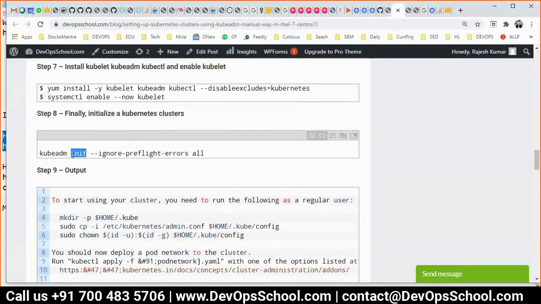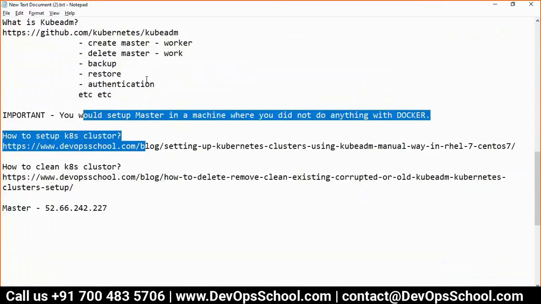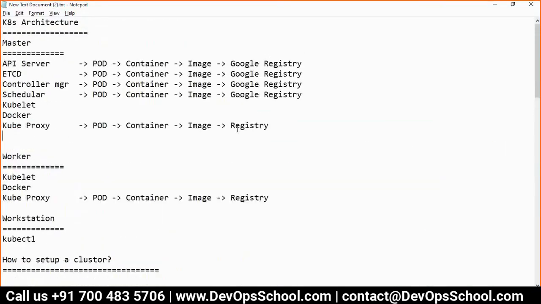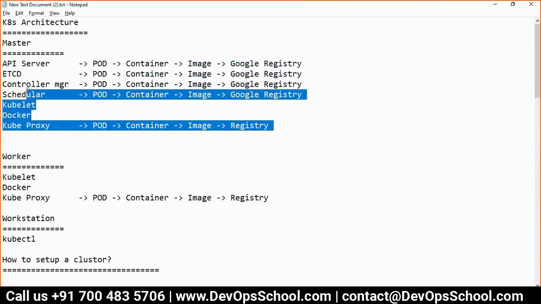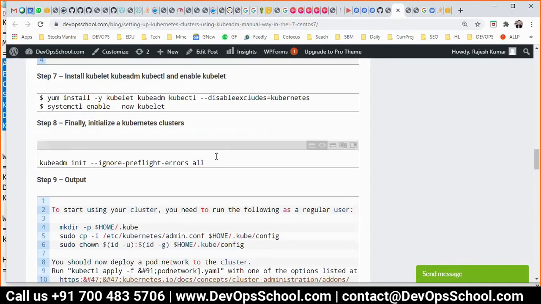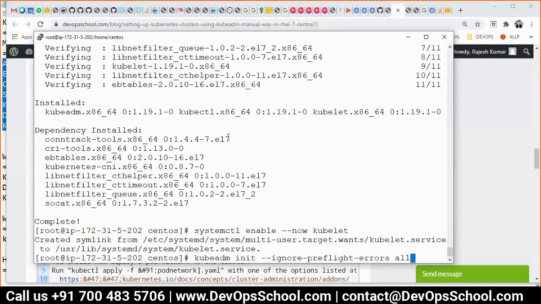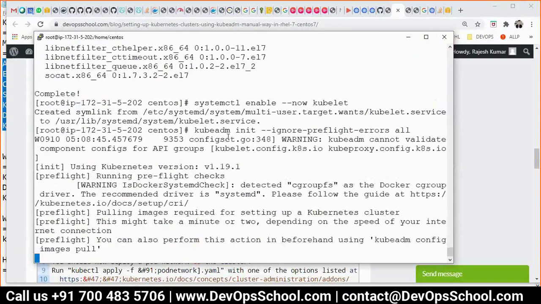Init means what? It initializes the master. Understand that. Kubeadm init will initialize the master server. When I say master, that means this magical command will do everything. This one, everything. All these pods will be created and configured. Only this command. So I'm running it. And you see, I'm running it. It is doing something.